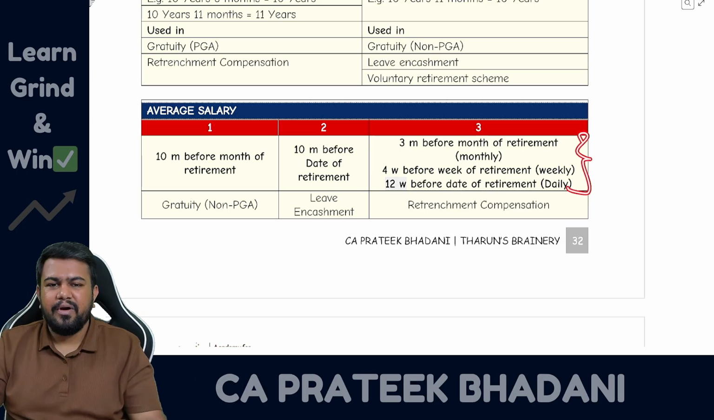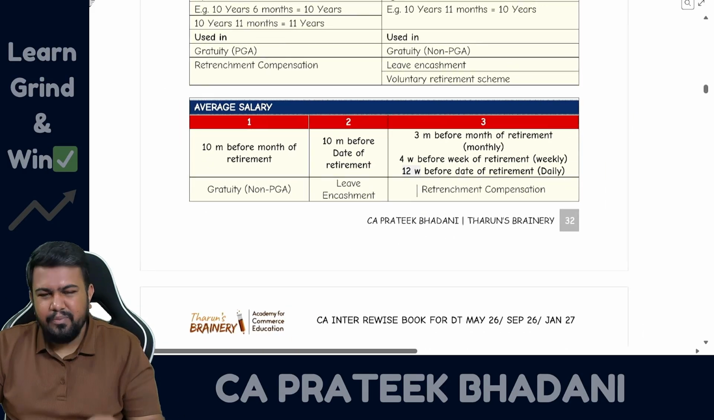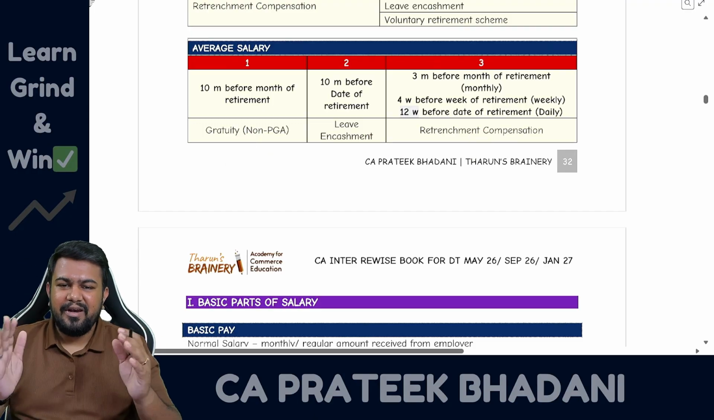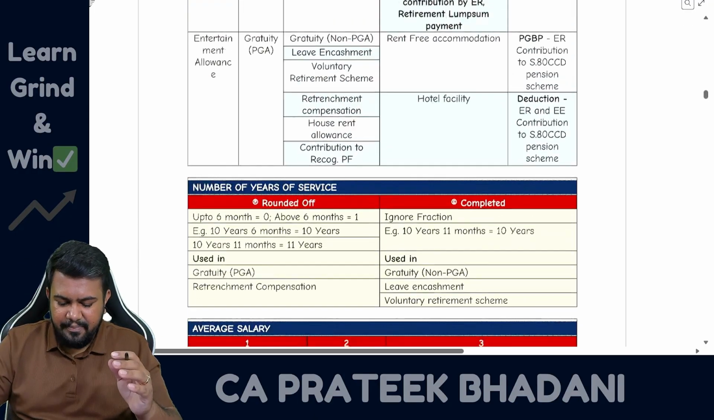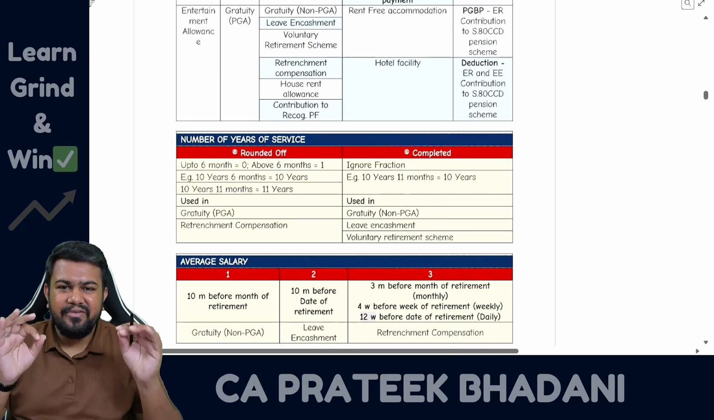This is not that important. If you remember, well and good. If you don't remember, don't worry. Most probably it will not be tested in the examination. So gratuity, leave encashment, and retrenchment compensation: the different average definitions, salary definitions, and years definitions I have given you on the same page, so that it is easier for you to memorize.